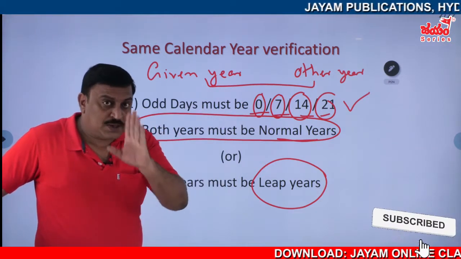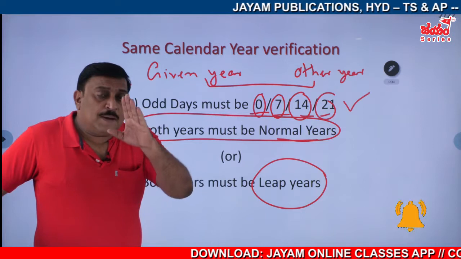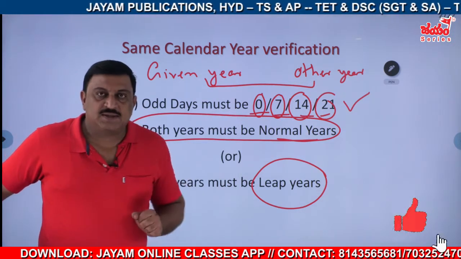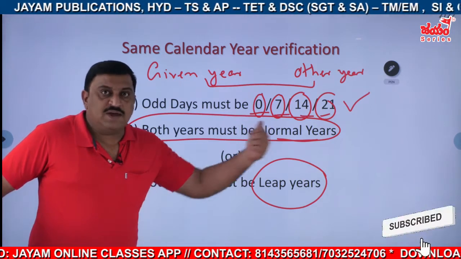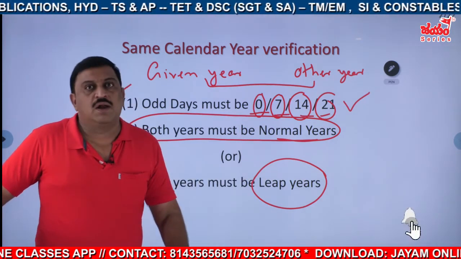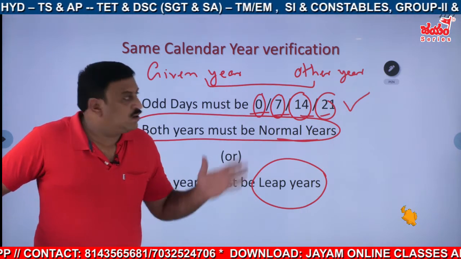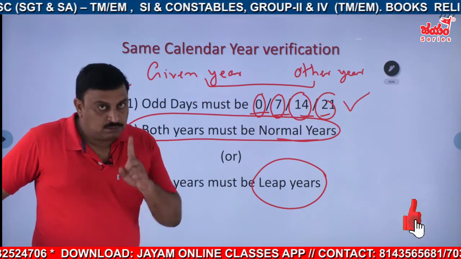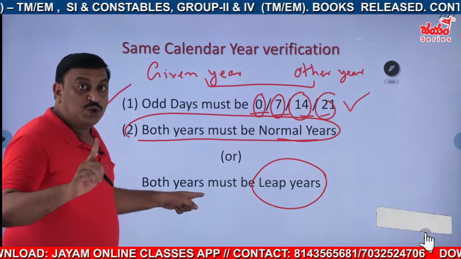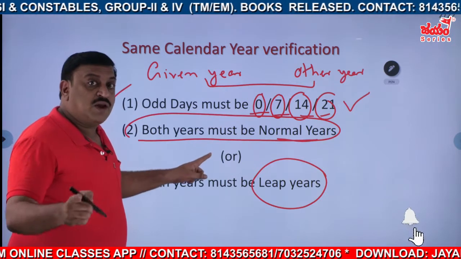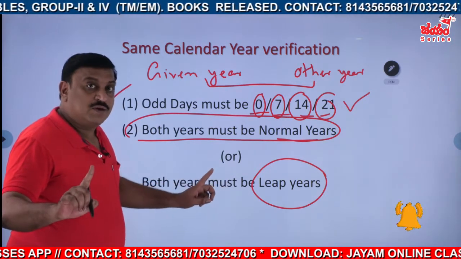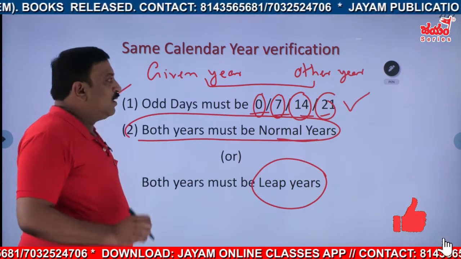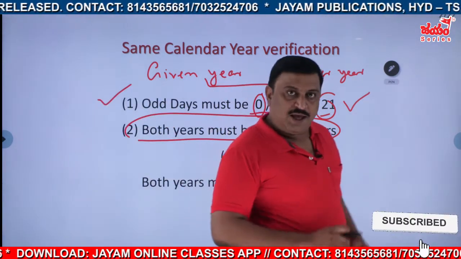No. You people must learn the background, the concept, where we should not do mistakes. Right? Do's they will say, but don'ts also you have to learn. Do's is what? The chart, I will let you know about that one. But don'ts, this one: one normal year, one leap year, it should not be there. Clear? So this is the basic background behind the same calendar year, right?